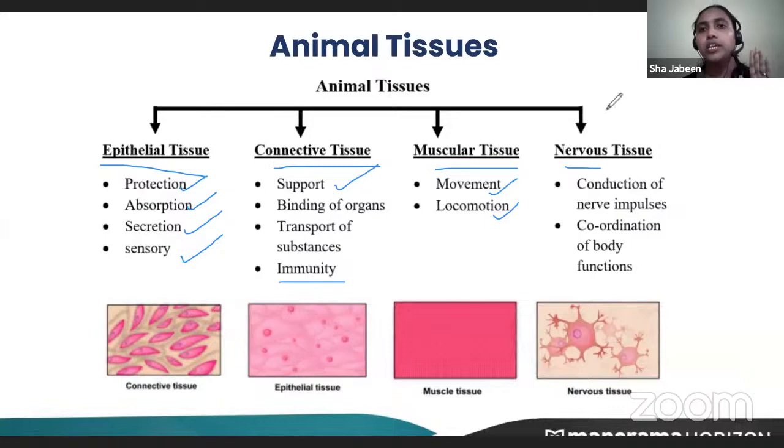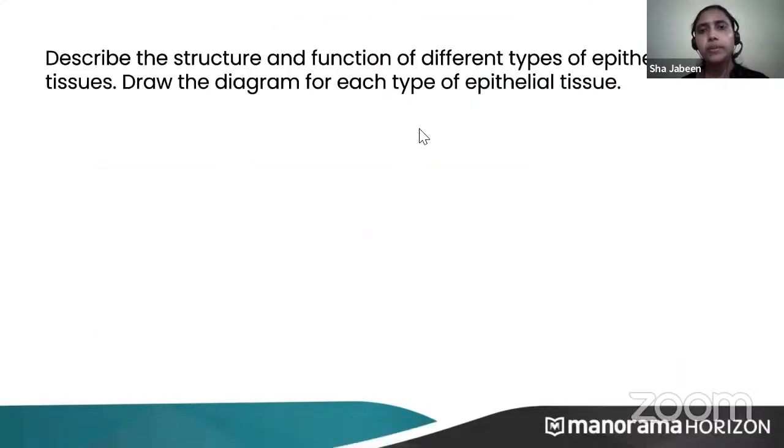Clear? Okay, so we'll move on to the first type of animal tissues, that is epithelial tissues. Describe the structure and function of different kinds of epithelial tissues. Draw the diagram for each type of epithelial tissue. One thing you all have to be clear about is that in the exam, diagrams are asked. Whatever diagrams are there, whether in the chapter cell or the chapter tissue, learn all the important diagrams, because diagrams are asked.